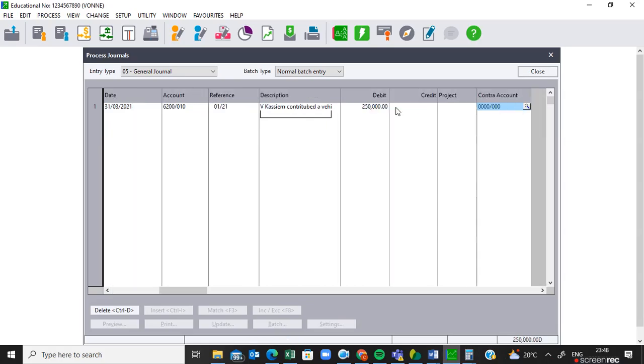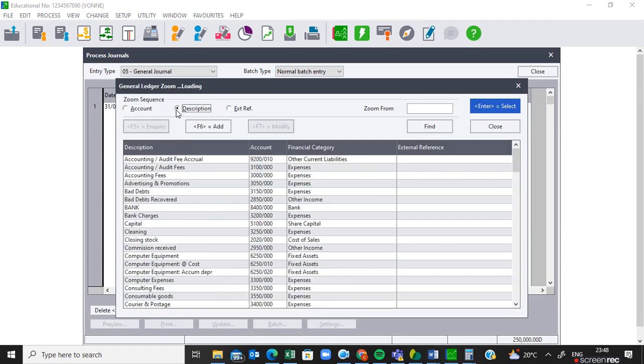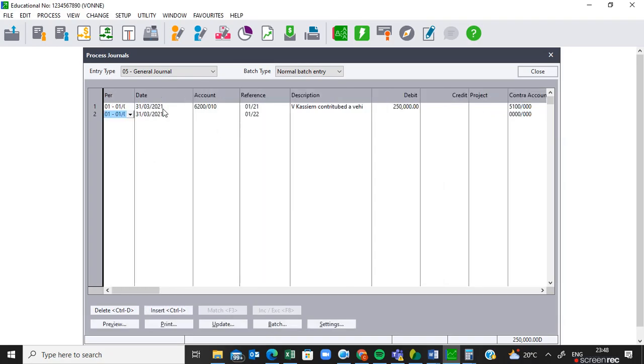Then we tab to the end of the line. You see they are going to need us to put a contra account. Contra account is the account that will be credited. In this case, we have to credit the capital. Once you have done that, it means you have completed your line. You have activated the date, the account that must be debited, the reference, what happened, the amount involved, and which account is credited.